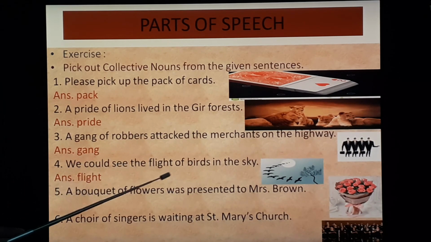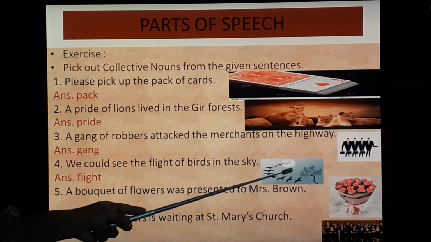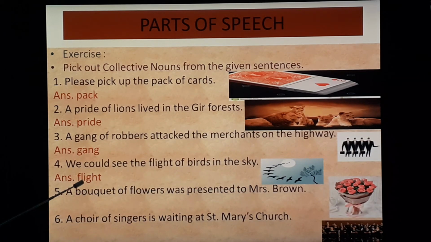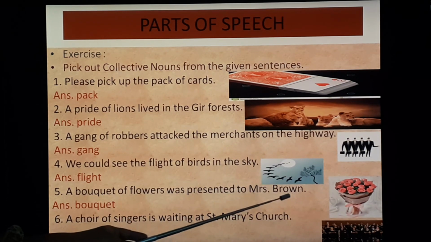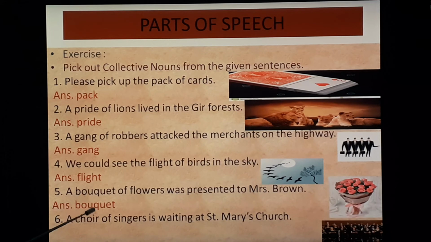We could see the flight of birds in the sky. See the flight of birds. So here flight, that is a collective noun, group of birds. A bouquet of flowers was presented to Mrs. Brown. So here bouquet, that is a collective noun. A choir of singers is waiting at St. Mary's Church. So choir, that is a group of singers. That is why choir, that is a collective noun. Hope you understood.